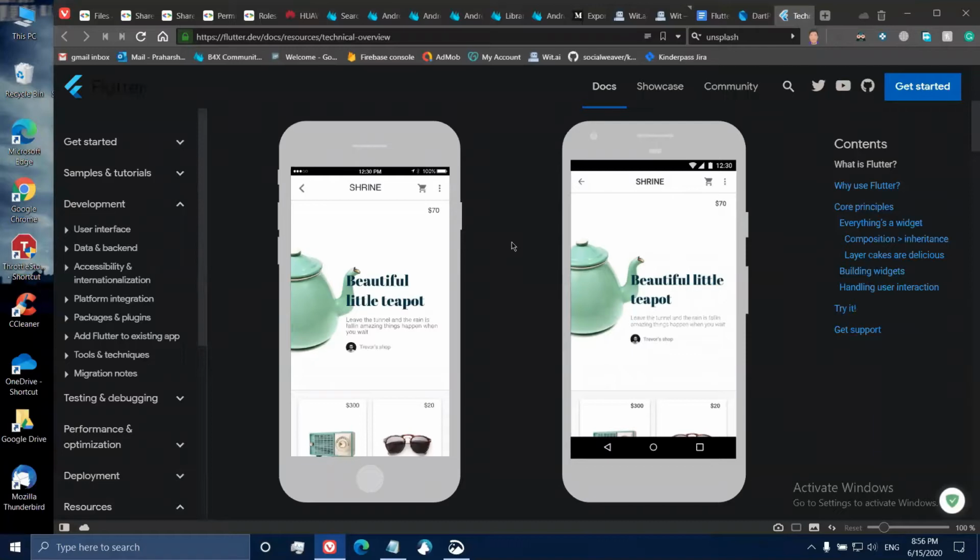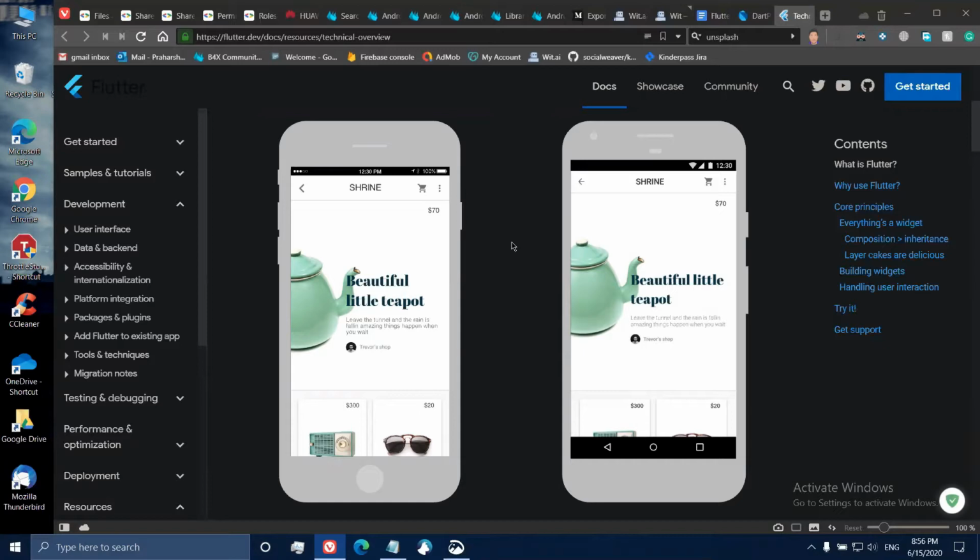Now, talking about the developmental part, why would anyone choose Flutter? The reason is it is easy to develop the apps in Flutter. You don't have to learn Java for Android and Swift for iOS to do that. Again, the hot reload feature and the easy to add and stack widgets one on top of each other makes it very easy to use the UI part.